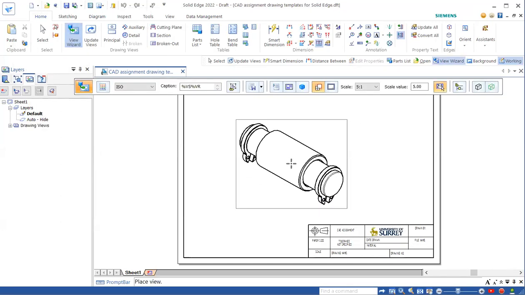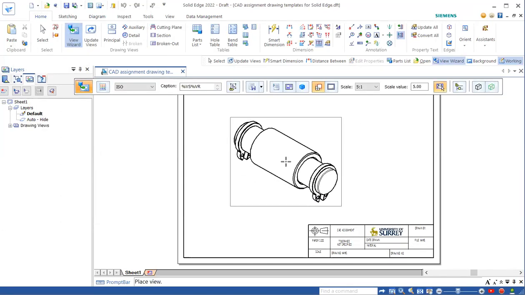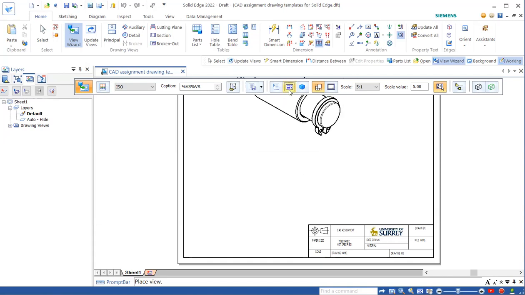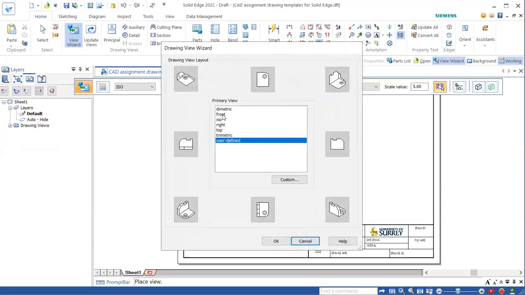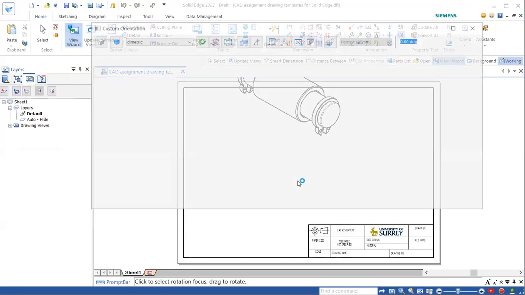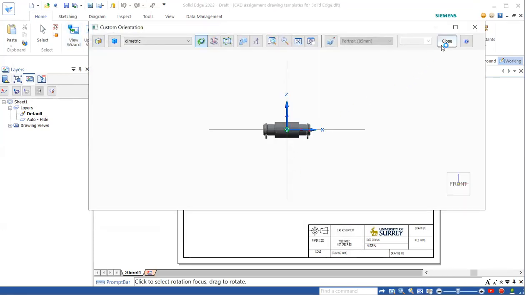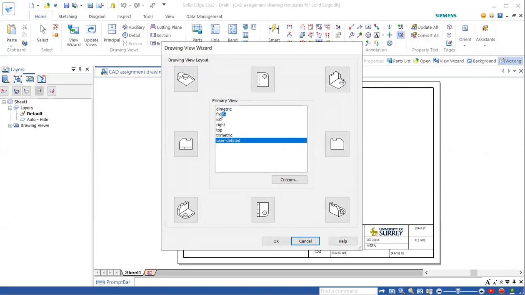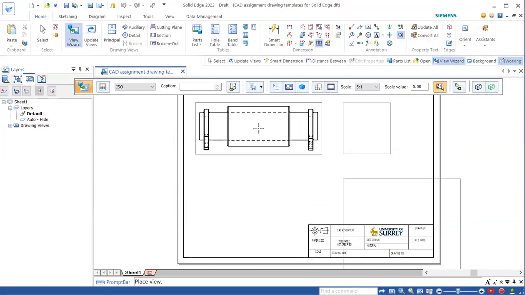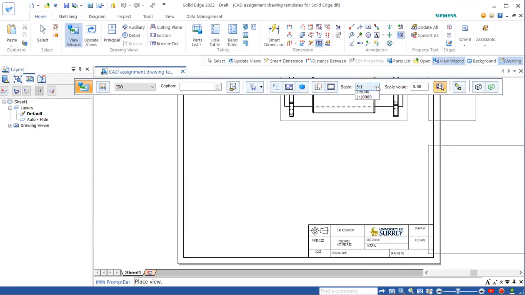Right. So if you click now, you'll see the view like this, but we want to change the view to a proper front view. Same way. Okay, that's your front view. Click front, and then click isometric. Okay. Change the scale.